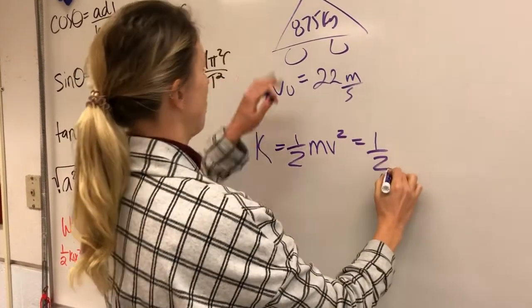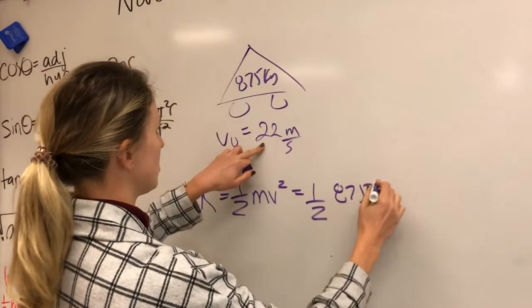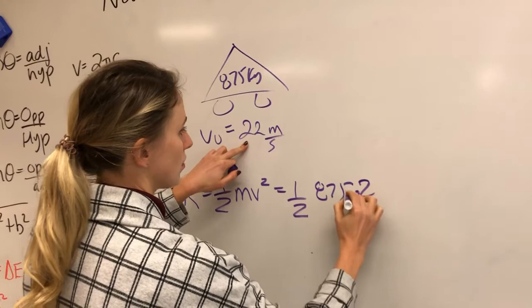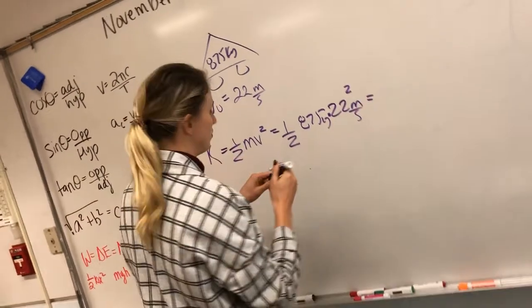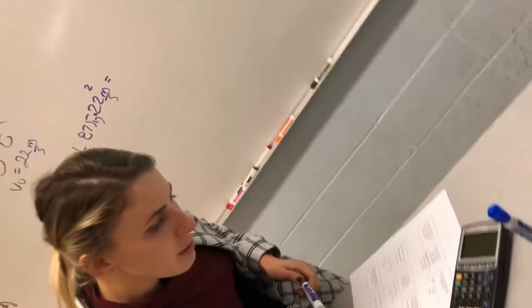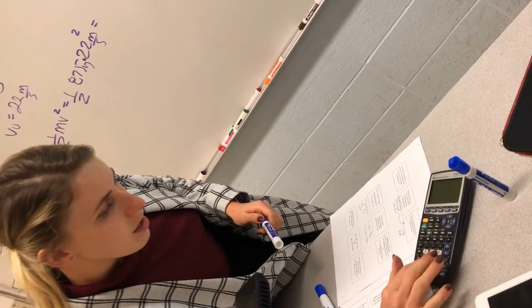So 1/2 mass, 875 kilograms, velocity, 22 meters per second, and don't forget to square it. That's what I always forget to do. Okay, so let's go ahead and do this. I'm gonna go 0.5 times 875 times 22 squared, and I get, well, that's a big number. Is that number right? Yep, 211,750.